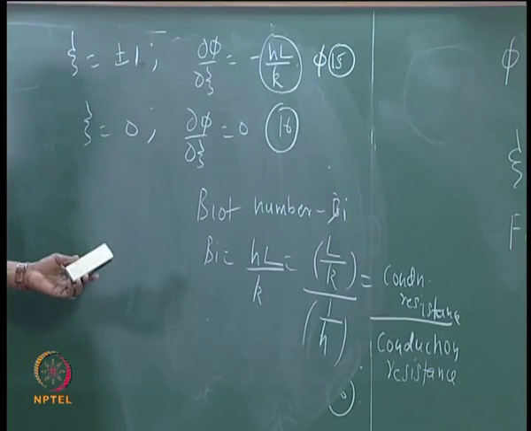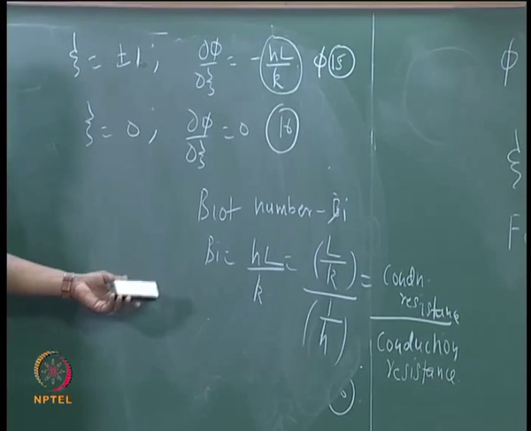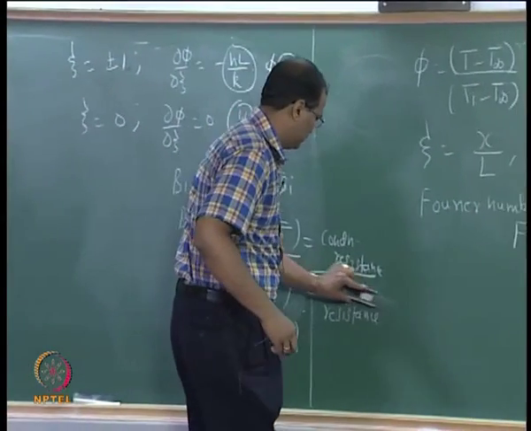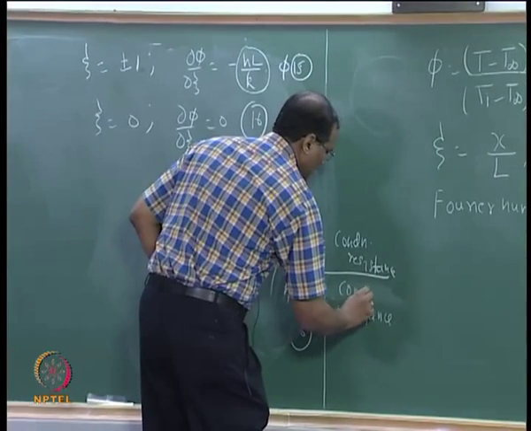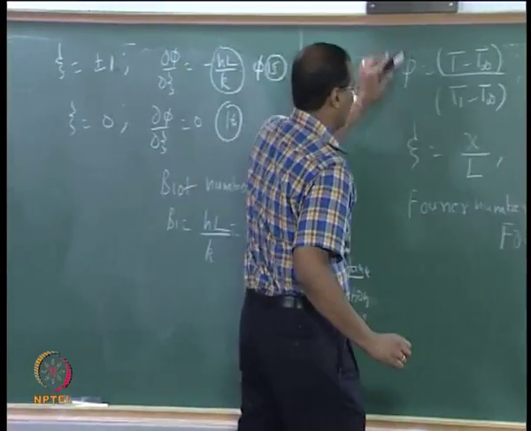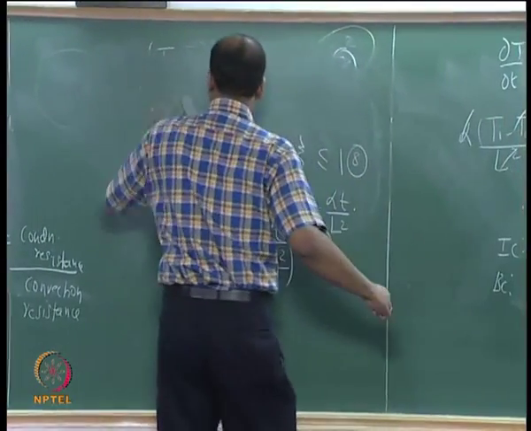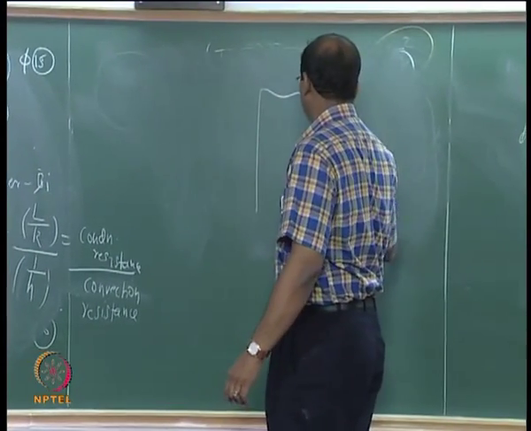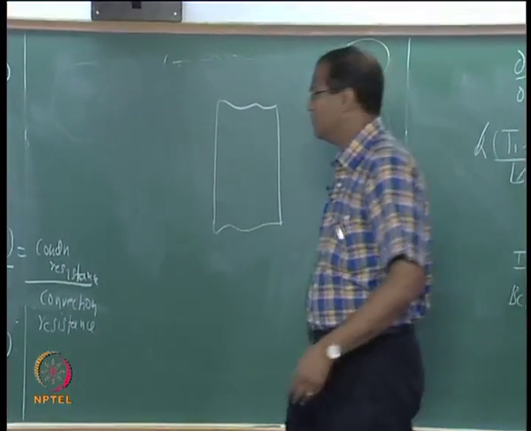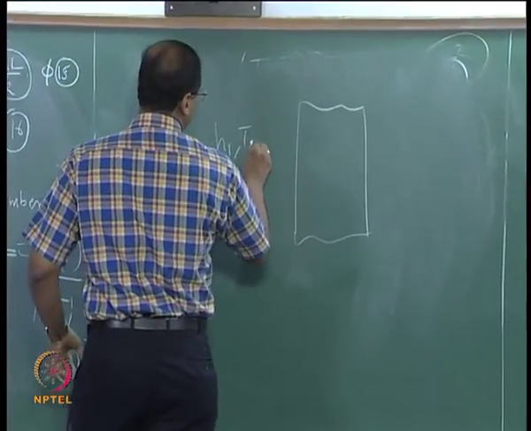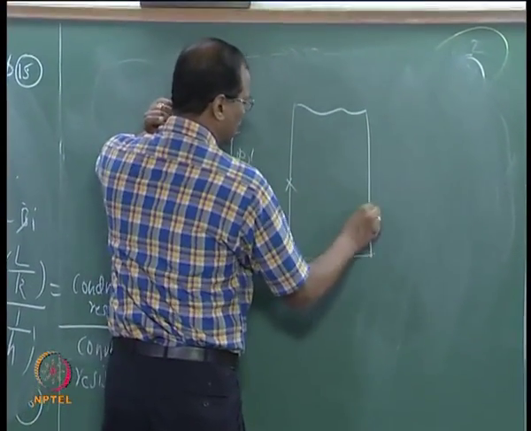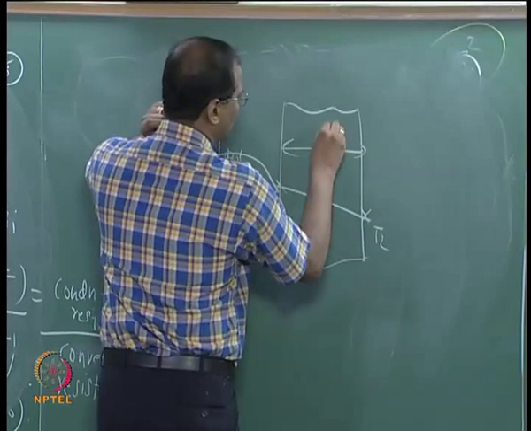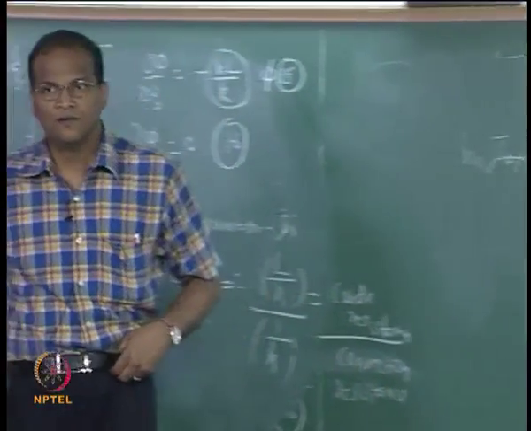Okay, now we will take a short detour for a few minutes to get this concept better, and then we will come back. Let us take this example where we have h1, T infinity 1, this T1 and this T2, and this some other solid with L1, right?